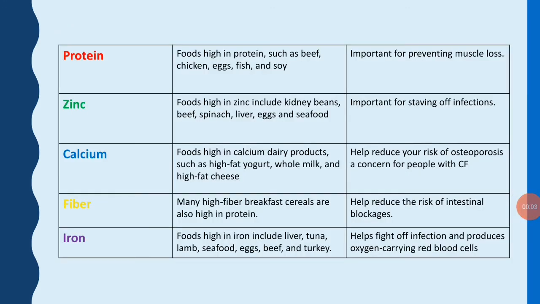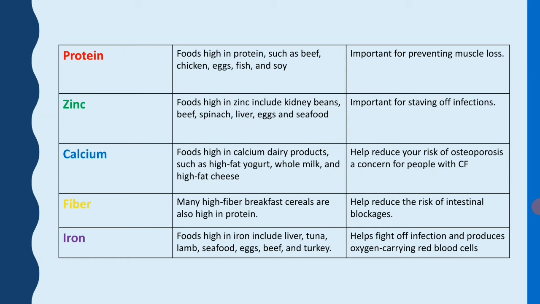Now protein is important for preventing muscle loss. Protein sources are beef, chicken, egg, fish and soy. Zinc food sources are kidney beans, beef, spinach, liver, egg and seafood, and it is important for warding off infection. Calcium is important because it helps to reduce the risk of osteoporosis, a concern for patients with cystic fibrosis. Its food sources are calcium based dairy products such as high fat yogurt, whole milk, high fat cheese, etc.